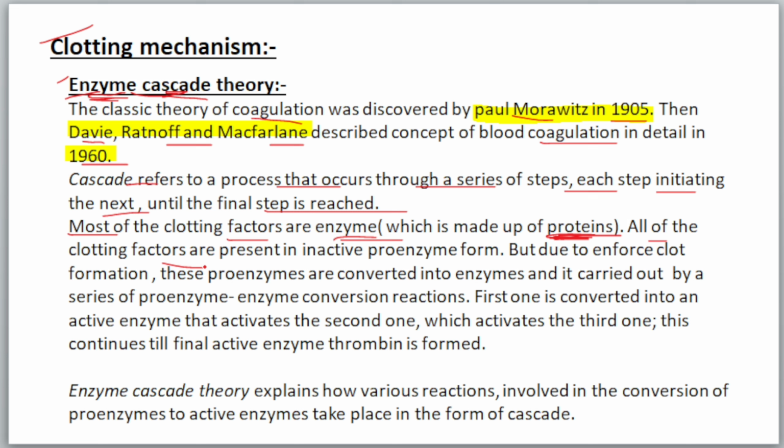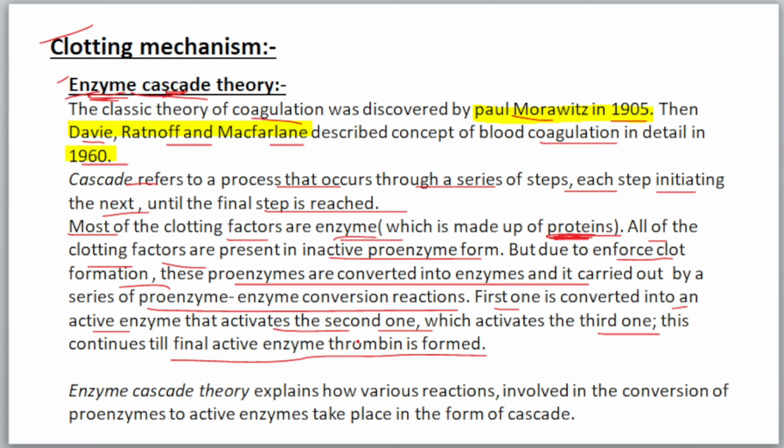So, all the clotting factors are present in inactive proenzyme forms. But due to the injury and clot formation, these proenzymes are converted into enzymes, that is, the active forms, and this is carried out by a series of proenzyme-enzyme conversion reactions. The first one is converted into the active enzyme that activates the second one, which activates the third one. This continues till the final active enzyme, thrombin, is formed.